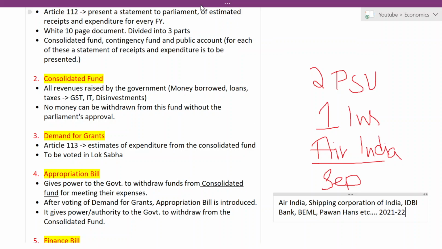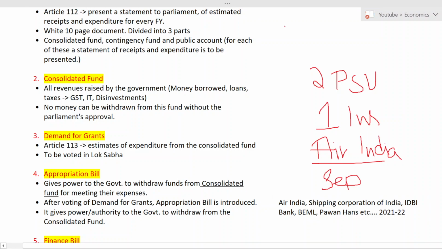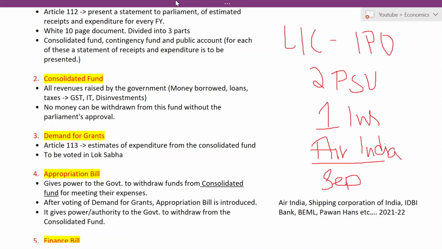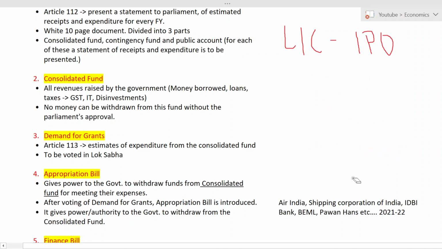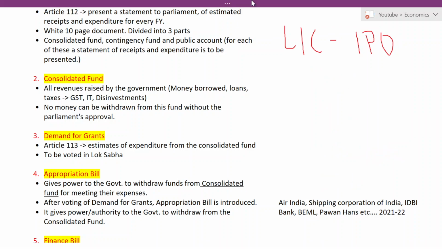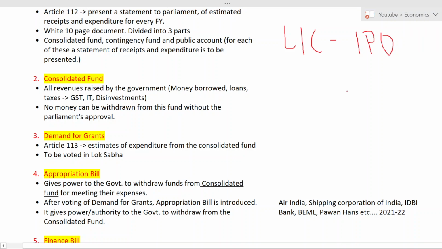And also one more thing, guys, very important. LIC is going for an IPO. What is IPO? Any idea? Yes, it is initial public offering. Who will go into an initial public offering? The company which is fresh can go for an initial public offering. Correct. For what? For issuing what?